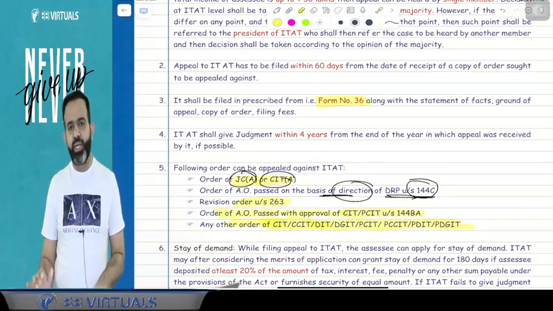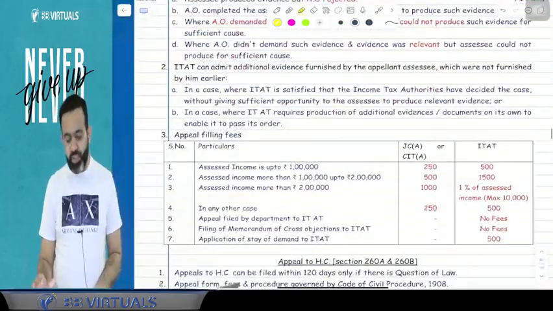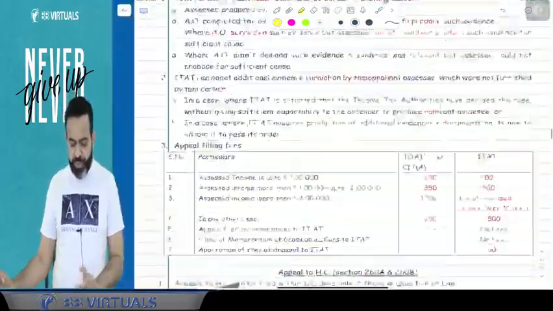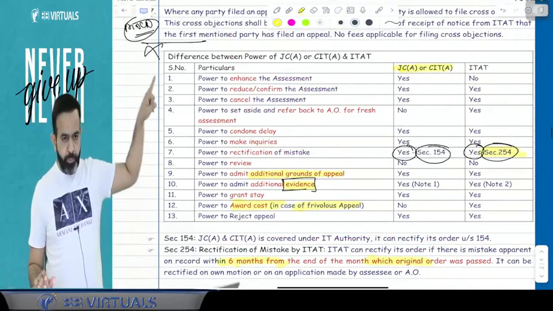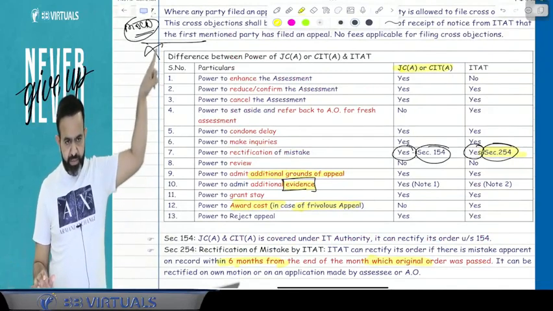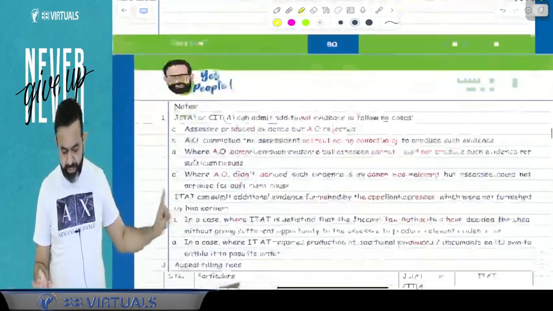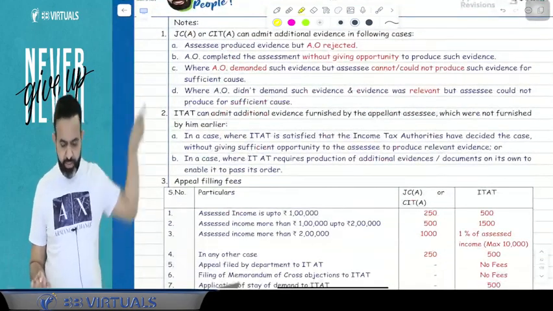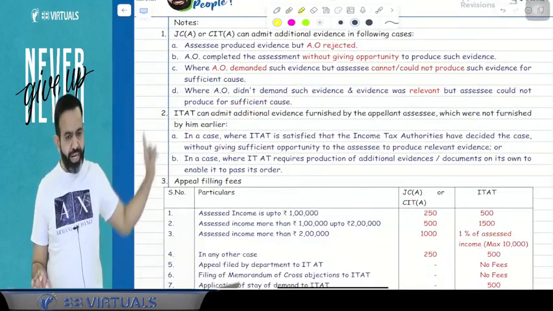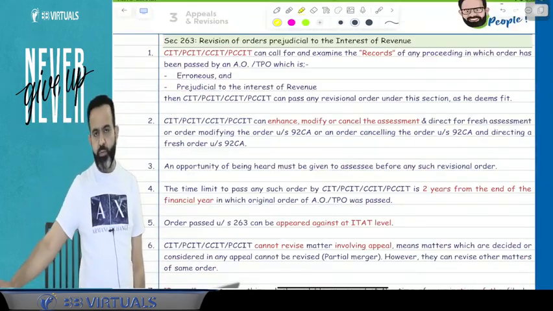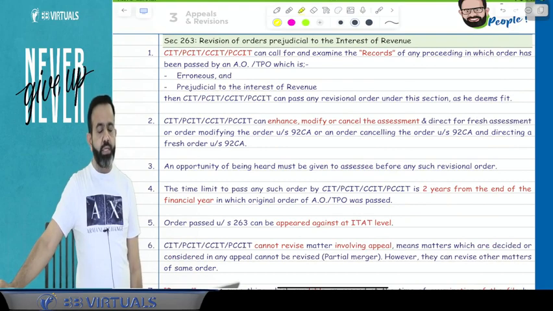Now you have a 10 minute break. After the 10 minute break, we will start with the revision. I request you to please read whatever is given in the difference between the power of JC appeal or CIT appeal and ITAT, and also read this page, that is notes 1, 2 and 3, appeal filing fees. Done. So this is the completion of appeal. Just take a break for 10 minutes. After 10 minutes, we'll start with the revision.